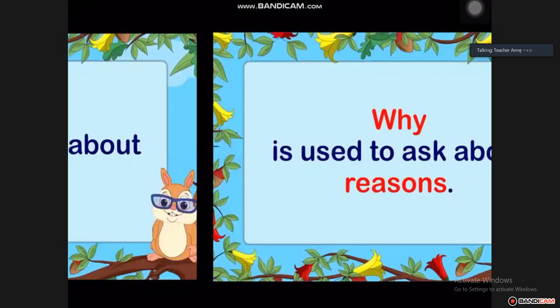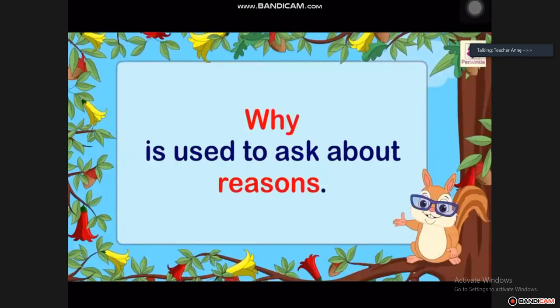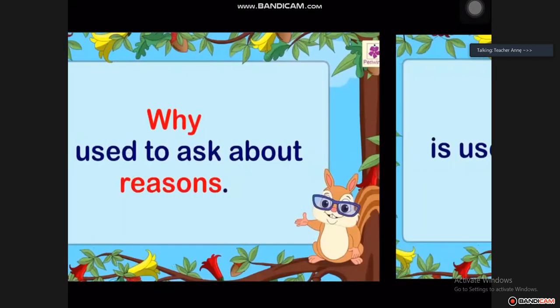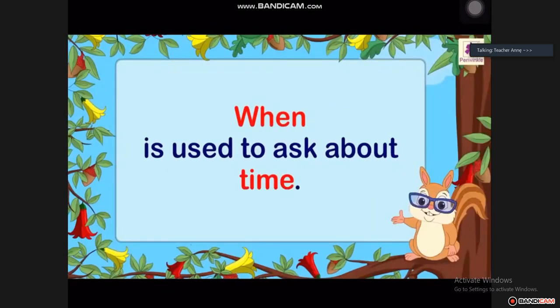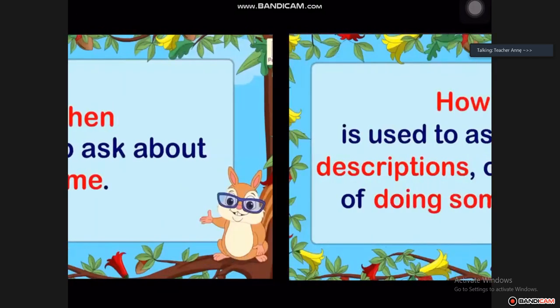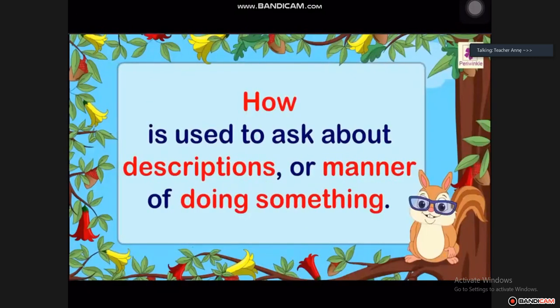Then we ask why. Why did that happen? We talk about reason. She tripped over a rock and fell. Why did she trip? The reason. When we look at when, we always talk about time. When did this happen? When are you coming home? That's time. And then lastly, we talk about how. When we use how, we talk about description or manner, the description or manner of doing something.